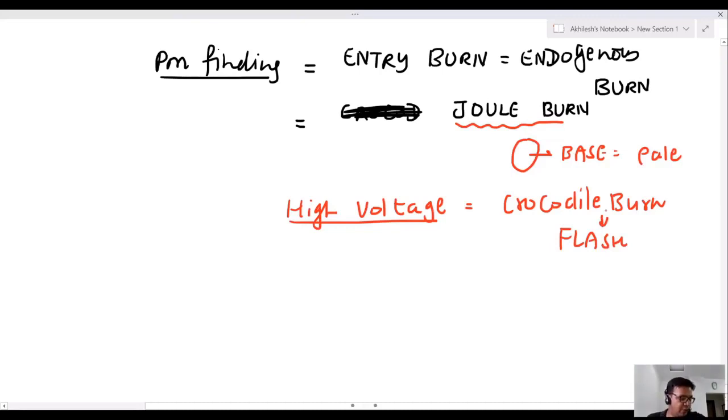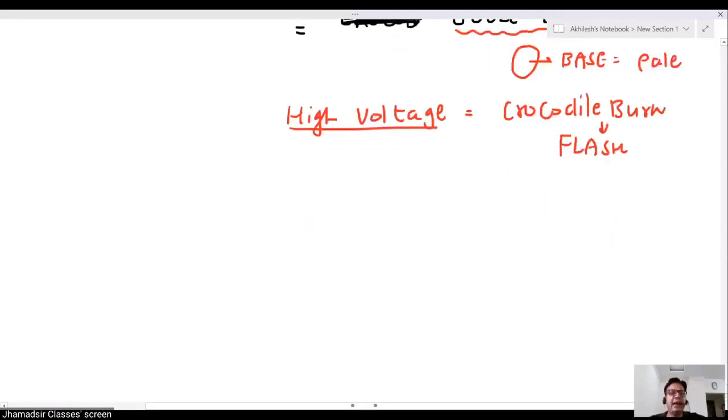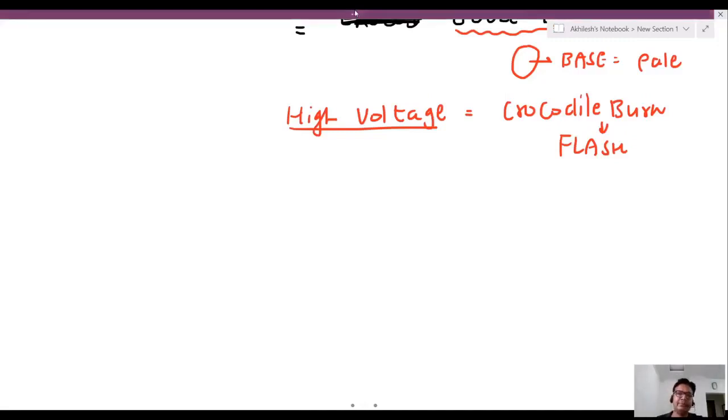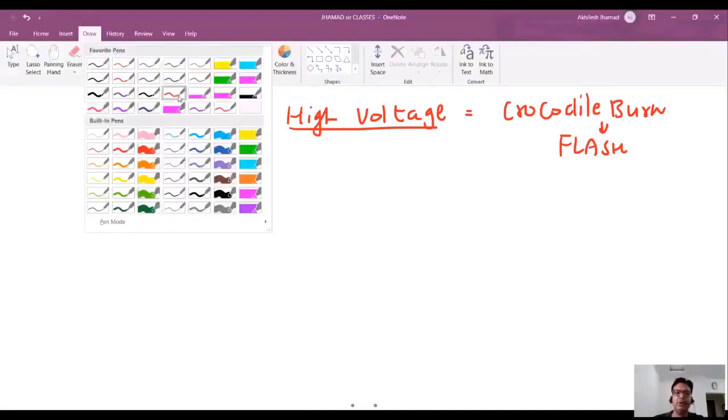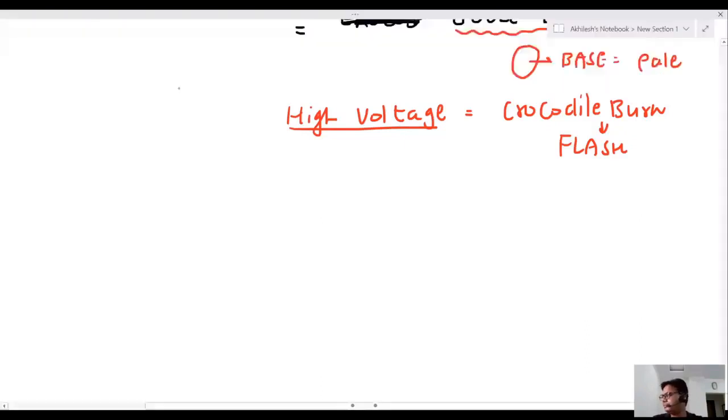In high voltage cases, we have crocodile burn marking. Joule burn is the entry burn or endogenous burn. Sometimes you can get a question: Joule burn is an electrocution burn, and in high voltage cases, we have crocodile burn mark.